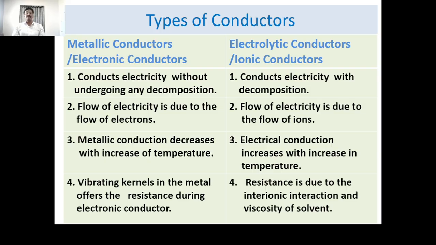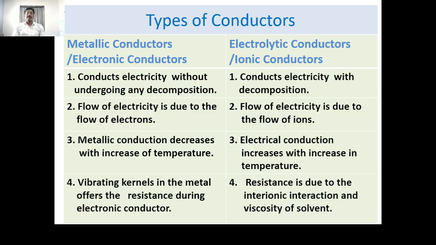In the case of metallic conductors, the electric conduction decreases with an increase of temperature. Why does the metallic conduction decrease when the temperature is increased?